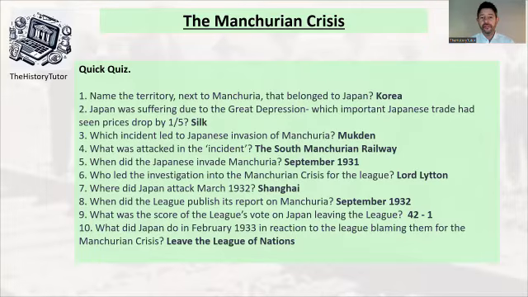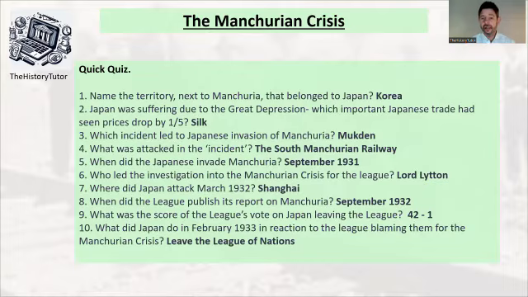Who led the investigation of the Manchurian Crisis? So Lord Lytton, and Lord Lytton didn't like to fly, and that's important. Where did Japan attack in March 1932? So they attacked further into China with the attack on Shanghai. And so they're starting to build this Chinese empire for trade, for prestige, to distract from the Great Depression. So when did the League publish its report into Manchuria? So September 1932. So between question 5 and 8, you have an entire year it takes the League to make a decision on the Manchurian Crisis.